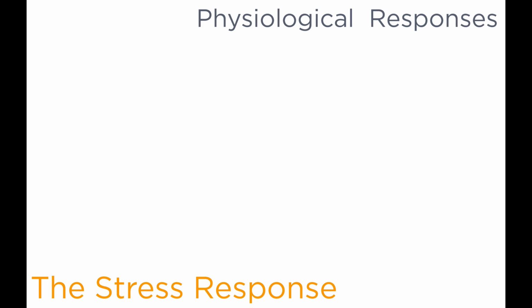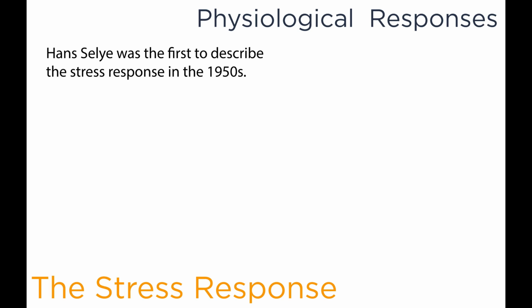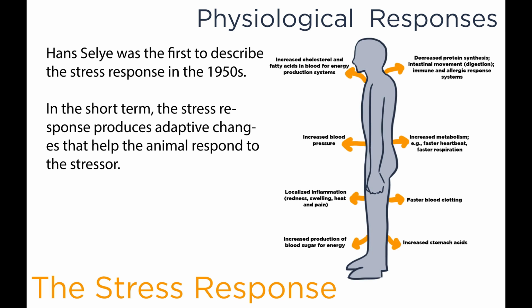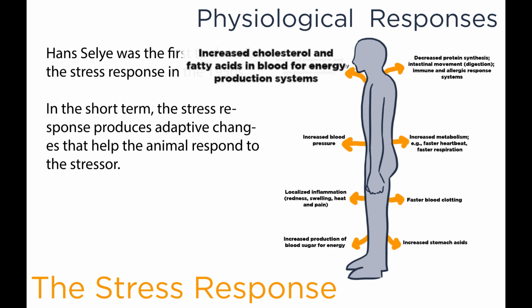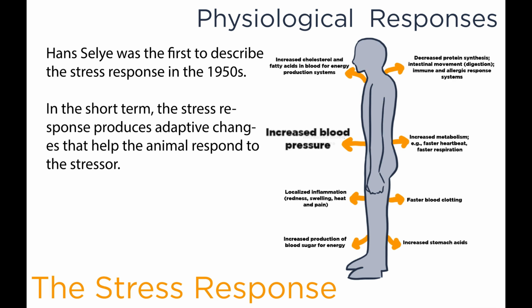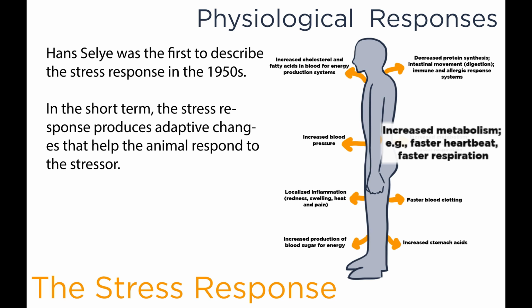In terms of the physiological response to stress, Hans Selye was the first to describe the stress response in the 1950s. He pointed out that in the short term, the stress response produces adaptive changes that help the animal respond to the stressor. So, for example, given a particular stressor, you would see increased cholesterol and fatty acids in the blood for energy production systems. You would see decreased protein synthesis, intestinal movement, immune and allergic response systems. You would see increased blood pressure. You would see increased metabolism, for example, a faster heart rate and faster respiration.